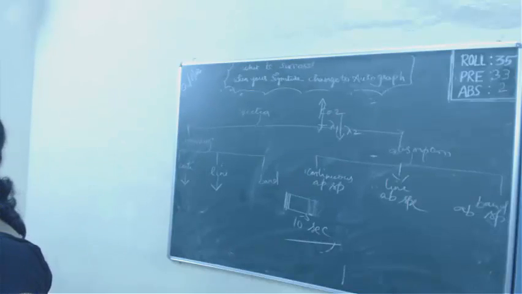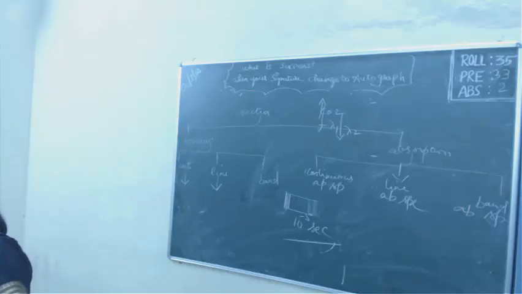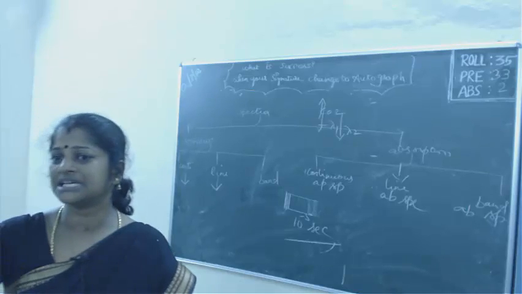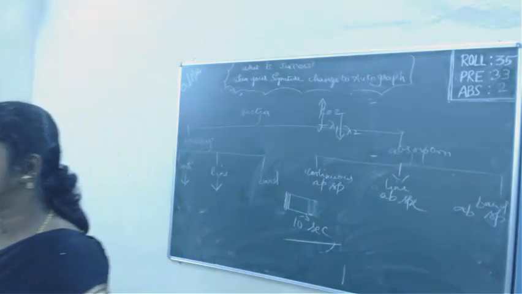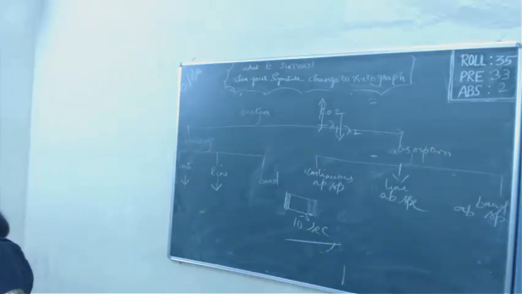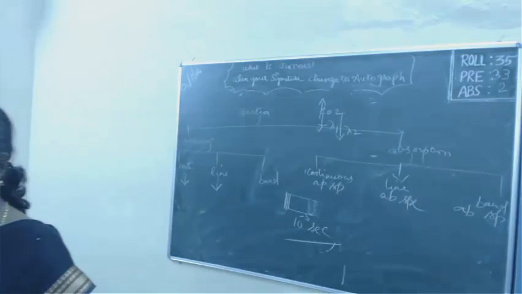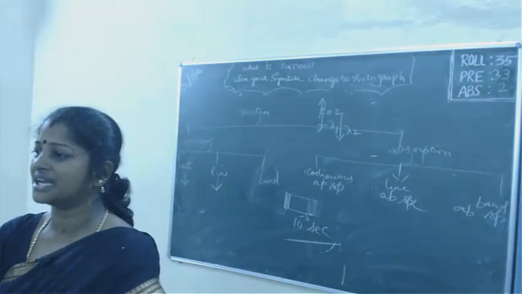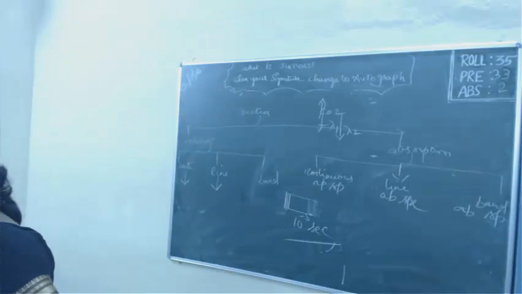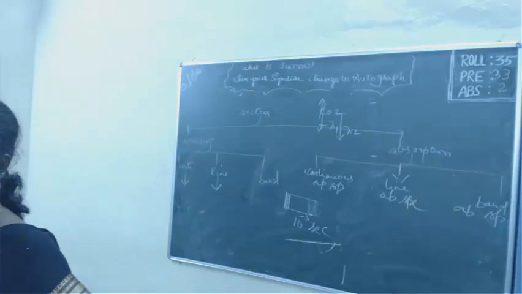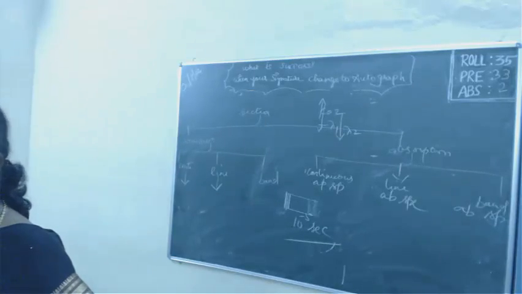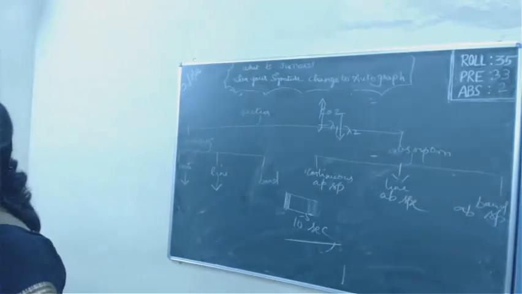The third person who came was Maxwell. He told that light was an electromagnetic wave. It does not need any material medium to travel. And he said it is just an electric and magnetic disturbance. Clear? Next, again this person was also not able to explain the photoelectric effect. So his theory was also discarded.